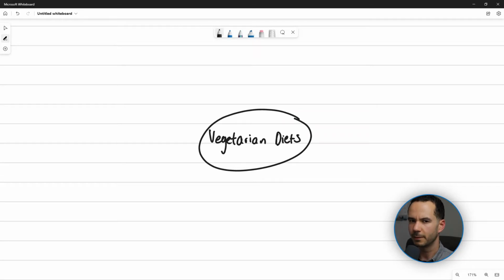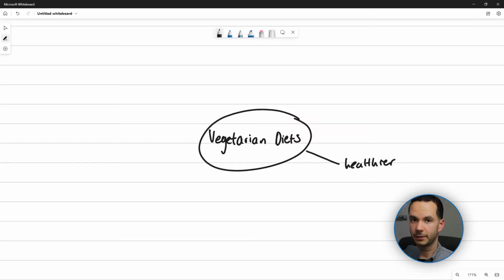So here's the start of our mind map, and we're going to cover 3 paragraphs because, as you remember from my how to write a discussion essay, we can have 2 or 3 separate paragraphs that each cover each point of view. Now I've chosen to cover 3 points of view regarding vegetarian diets: a positive one, a negative one, and one that's somewhat in the middle. So we'll start with the positive point of view about vegetarian diets.